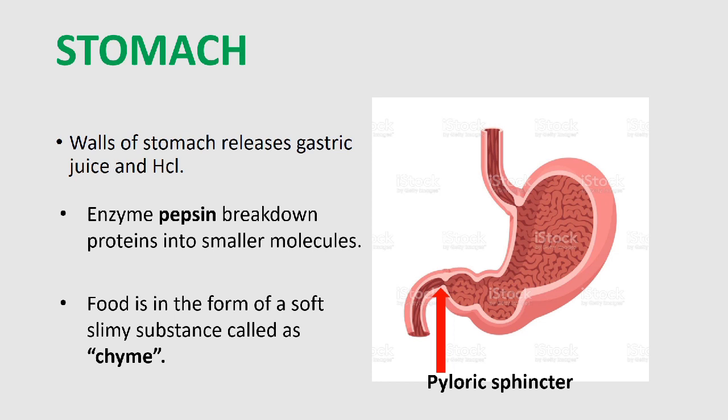The pyloric sphincter regulates the opening of the passage to the small intestine, and it allows only a small quantity of food material into the small intestine at a time. That means the total food present in the stomach does not enter the small intestine at once.